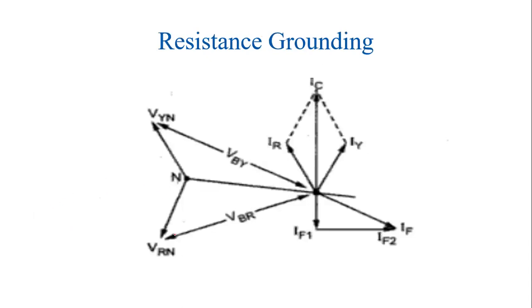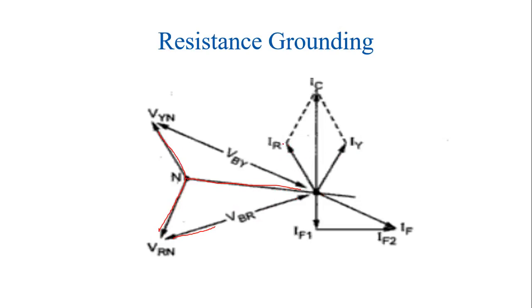Here, first we can draw the 3 voltage vectors VR, VY, and VB. And the corresponding phase voltages are VBR, VBY, and here only we require VBR and VBY.